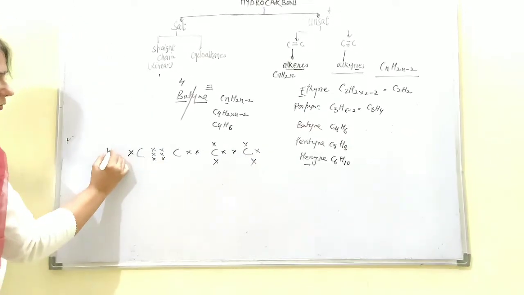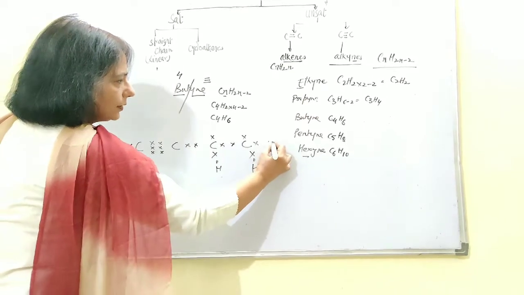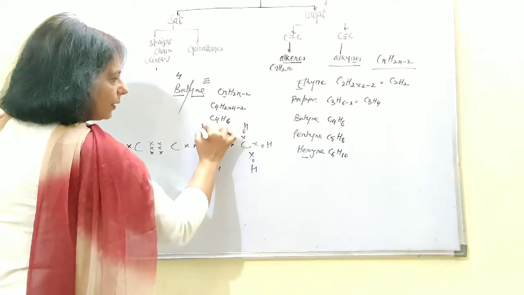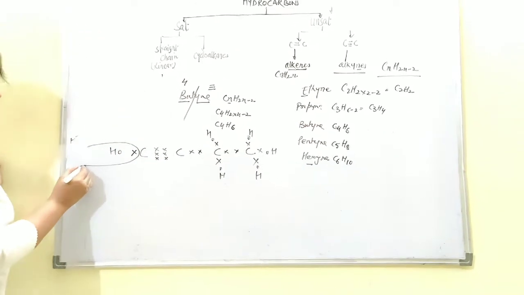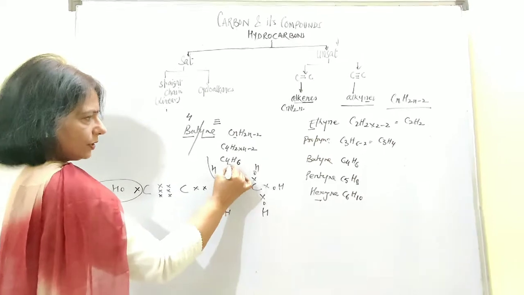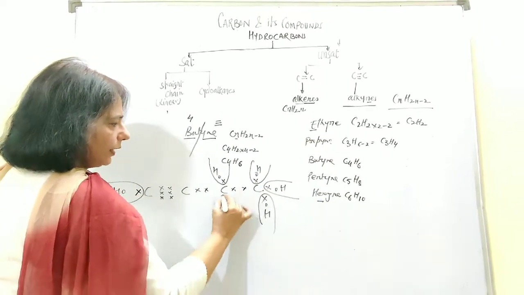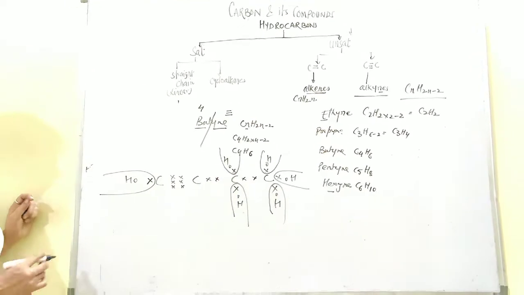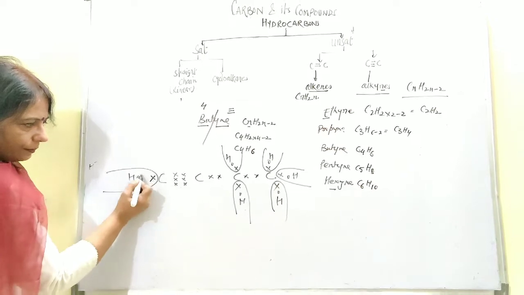Now you put hydrogen atoms on the free side with the free electrons of the carbon atom, and then start putting the circle to complete the duplet. Now look, this has completed. This hydrogen has completed, this also, and this one, and finally this one. Okay, now let's talk about the octets of the carbon atoms. 6 plus 2.